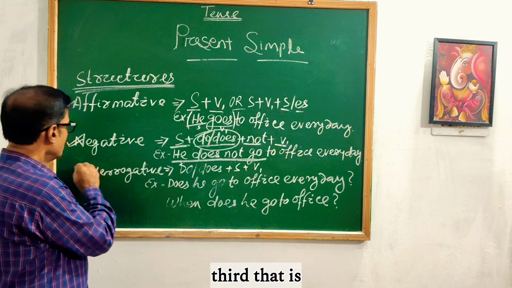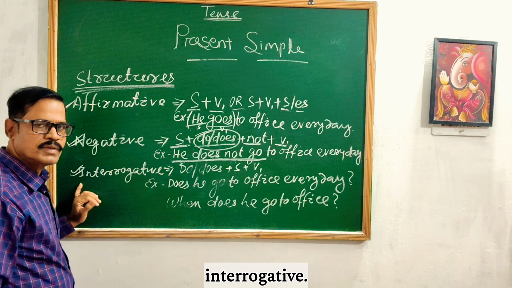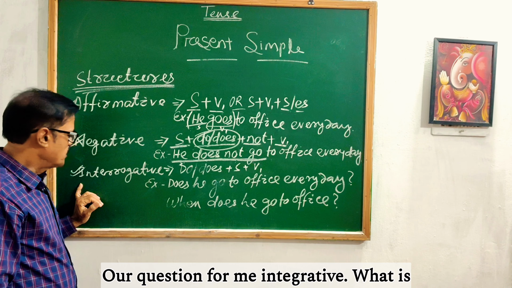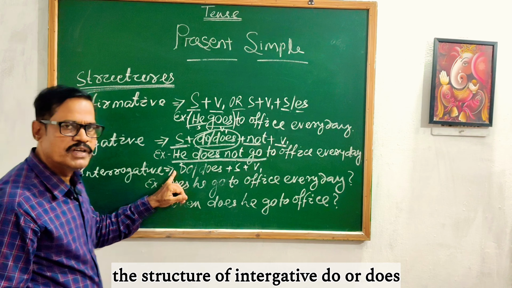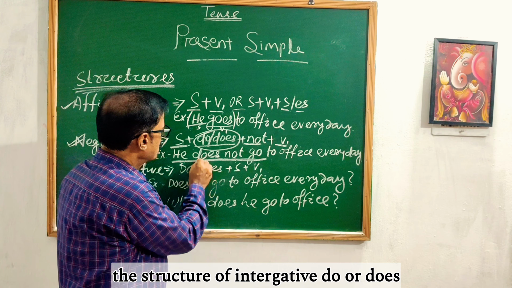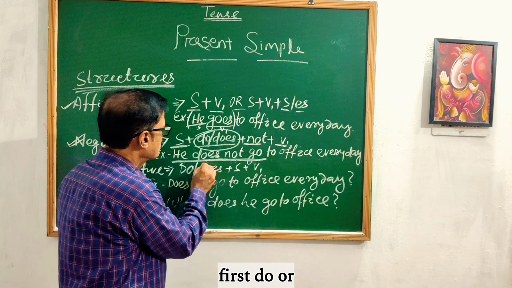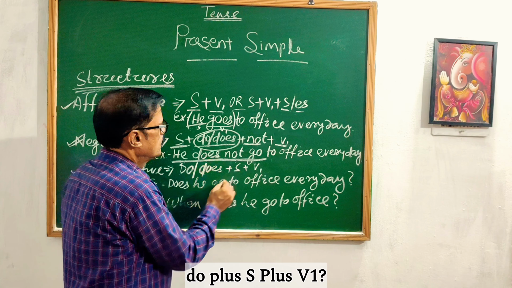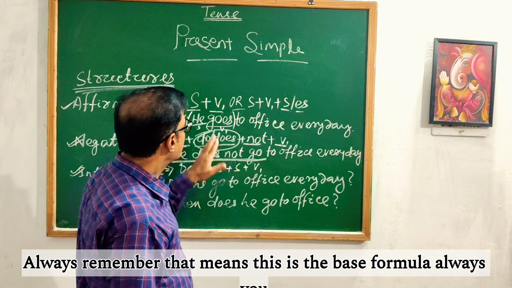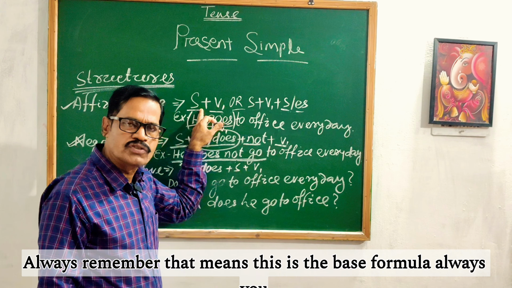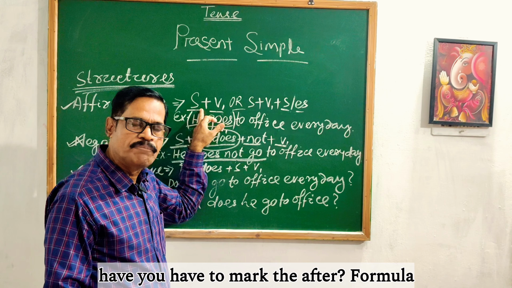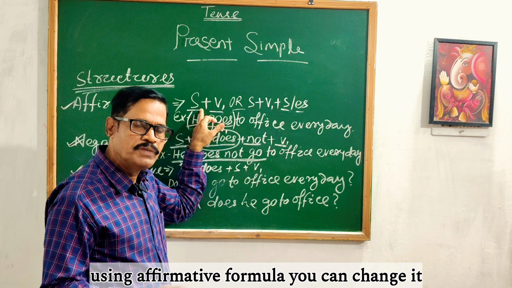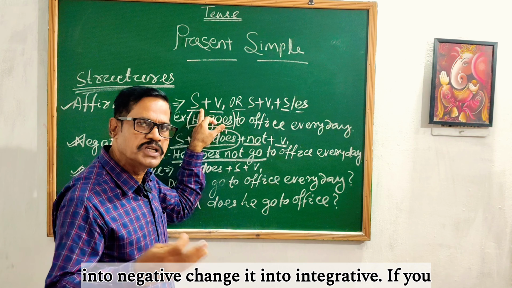Then come to the third, that is interrogative, or question form. What is the structure of interrogative? Do or does comes first. Do or does plus S plus V1. Always remember, this is the base formula. Always you have to mark the affirmative formula. Using the affirmative formula, you can change it into negative, change it into interrogative.